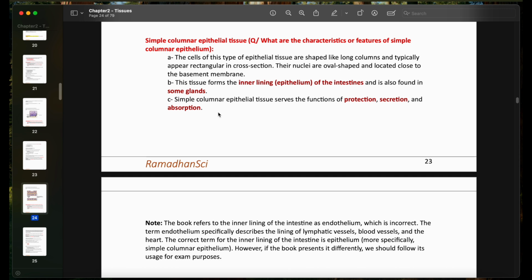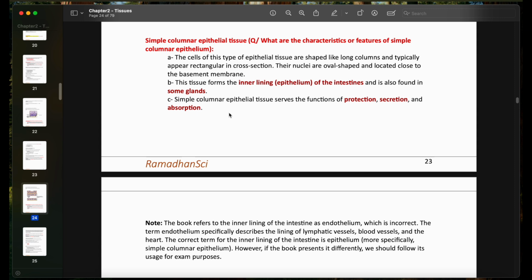Now, you'll see that almost all of the types of tissues have similar functions, but there's some very little nuance or very little difference. And this little difference depends on what you're going to write down. Because as I said, they very possibly give you a question telling you what these sentences indicate, naming a tissue type with the function of protection, secretion, and absorption. And you're like, I don't know, that could literally be anything.